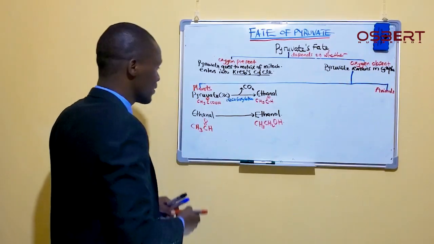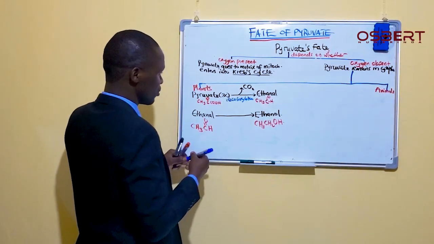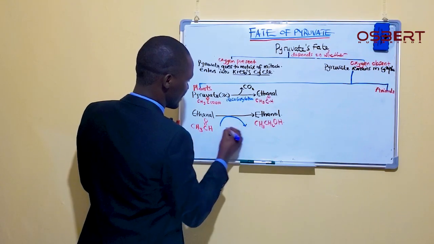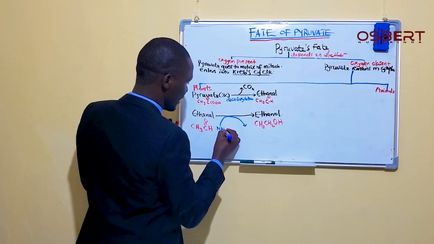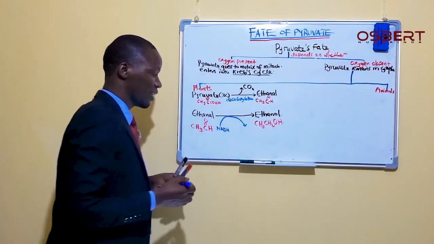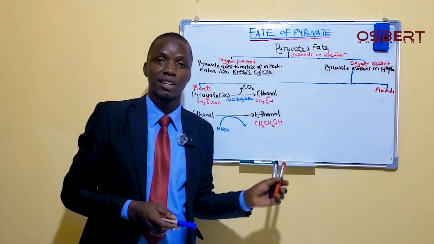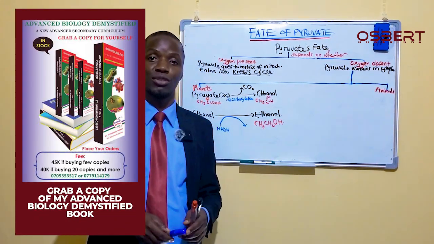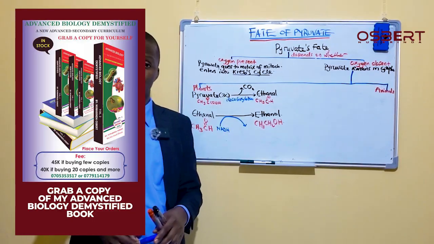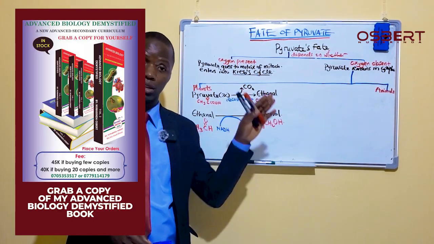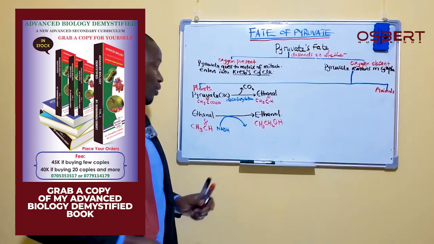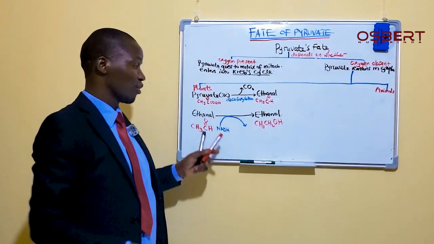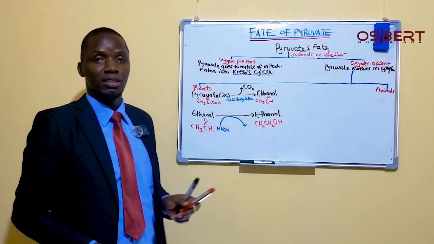Now, what happens here is that a molecule, which molecule here? Our molecule is the NADH. Some of this NADH we have already produced during the previous stages of glycolysis, somewhere in the breakdown of glycolysis. We have very many NADHs within the cytoplasm. So this NADH will come and donate hydrogen.